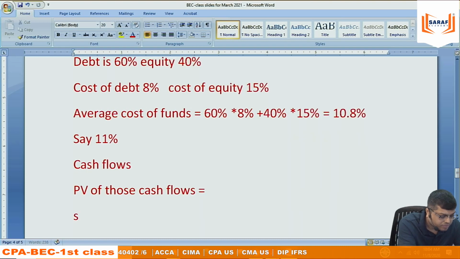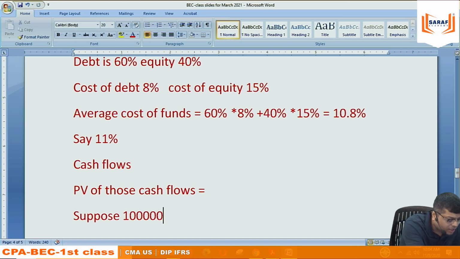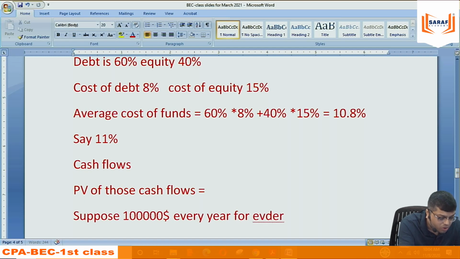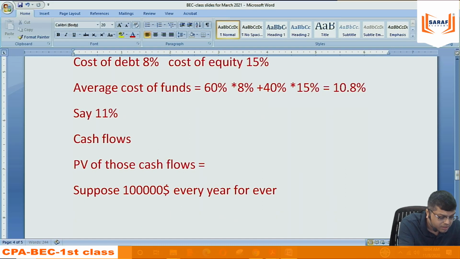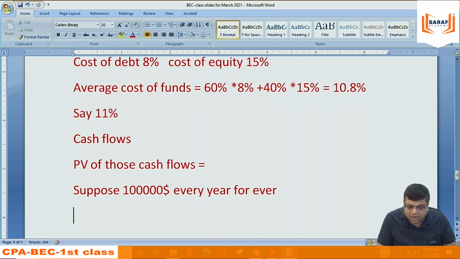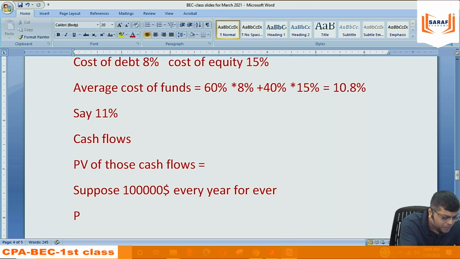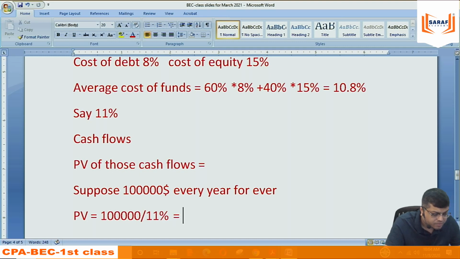Suppose $1 lakh every year forever, because business will go on forever. So present value equals $1 lakh divided by 11%. $1 lakh divided by 11%. 10% will be 10 lakh. 11% will be slightly less than 10 lakh.